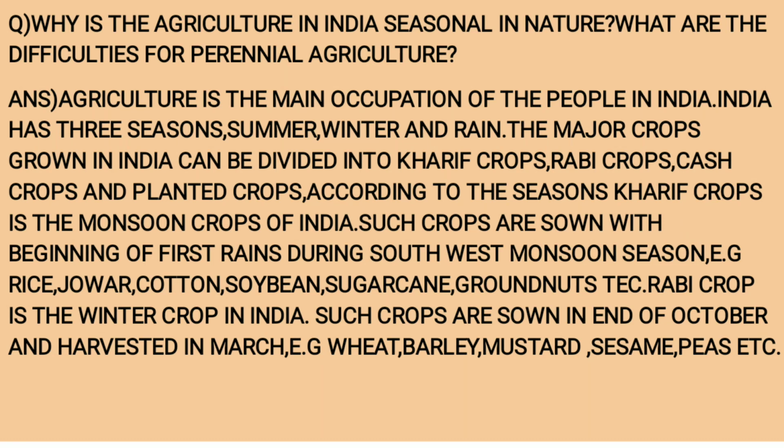Rabi crop is the winter crop in India. Such crops are sown at the end of October and harvested in March. Example: wheat, barley, mustard, sesame, peas, etc.